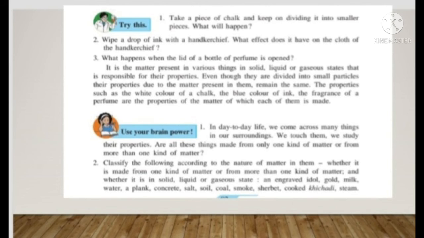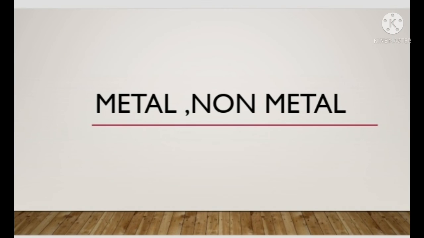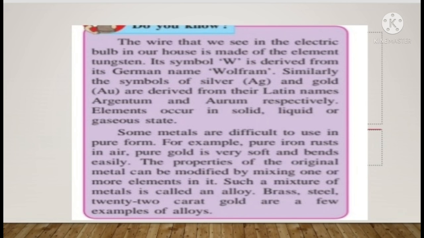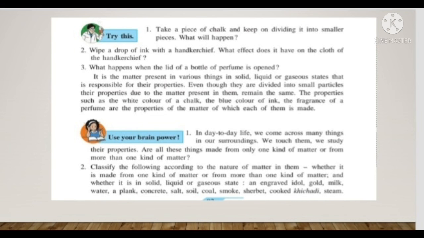Then compound. The substance formed by chemical combination of two or more elements is called a compound. Then the German name Wolfram, W is the symbol for tungsten, Ag for silver and Au for gold are derived from their Latin names argentum and aurum respectively. Elements occur in solid, liquid and gaseous state. Some metals are difficult to use in pure form. For example, pure iron rusts in air. Pure gold is very soft and bends easily. The properties of the original metal can be modified by mixing one or more elements.